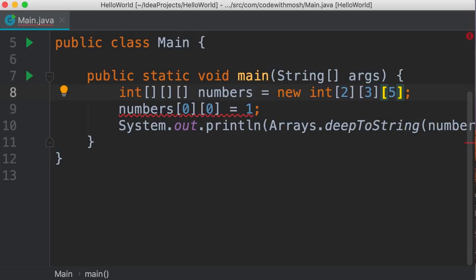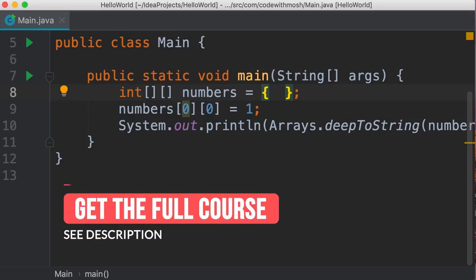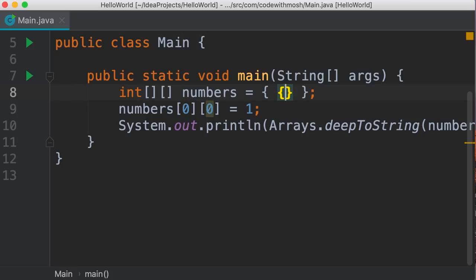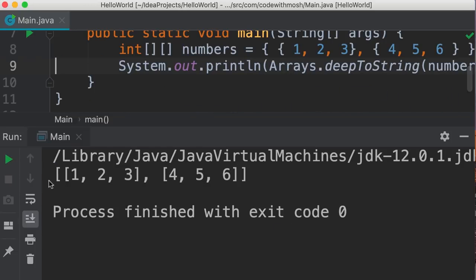Let me show you. So let's revert this back to a 2-dimensional array. We're going to get rid of the new operator and use curly braces. Now, let's say in this matrix, we're going to have 2 rows and 3 columns. So each row is an array itself because it's a list of items, right? So we add another array here. Let's say 1, 2, 3. Then comma. Now we add the second row, which is another array. In this row, we're going to have 3 numbers, 4, 5, and 6. Now let's remove this line. We don't need it anymore. And print this array. So here's the end result.